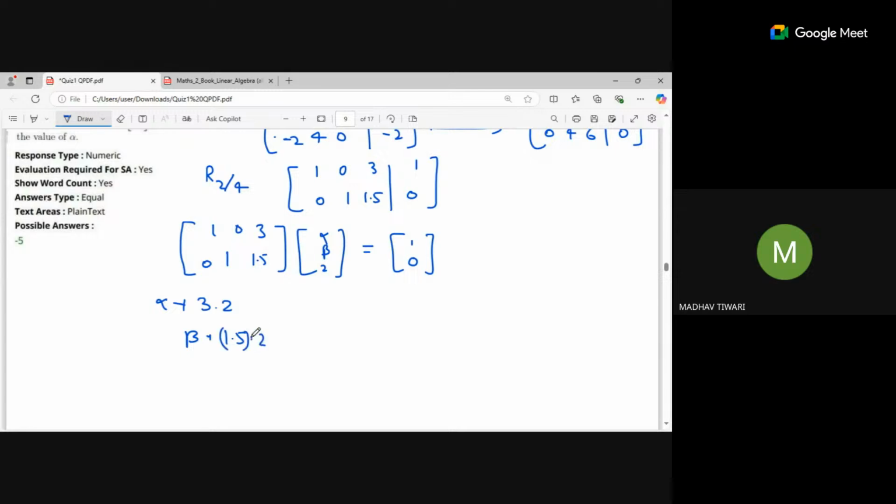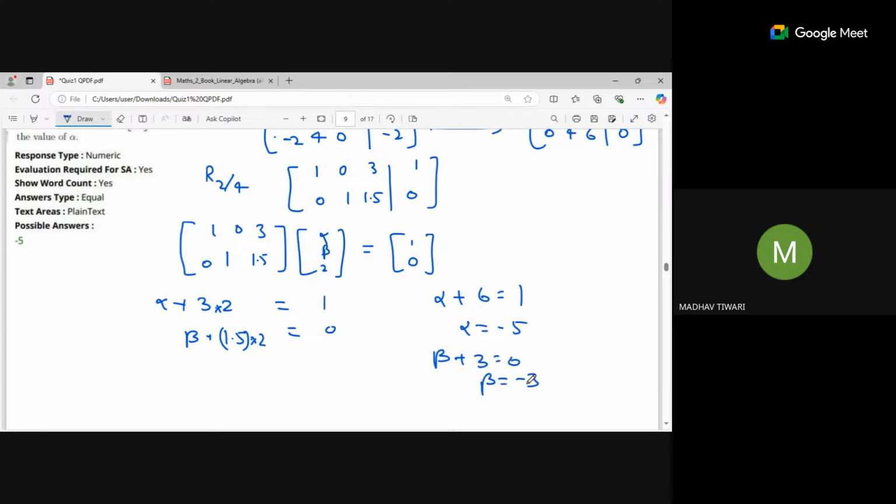So it will be equal to 1 and here it will be equal to 0. So you get alpha plus 6 is equal to 1 and alpha will be equal to minus 5. Similarly here you can find the value of beta. Beta plus 3 is equal to 0 and beta will be equal to minus 3.